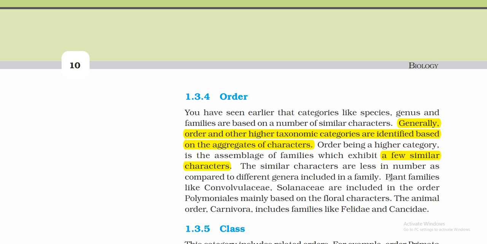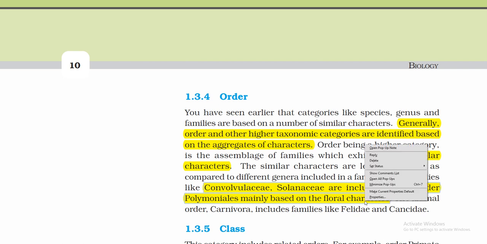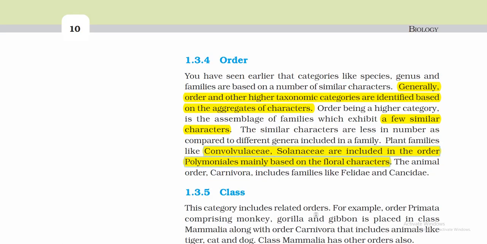Plant families like Convolvulaceae and Solanaceae are included in the order Polymoniales based on the floral characteristics. Important line, floral characters. The animal order Carnivora includes families like Felidae and Canidae.